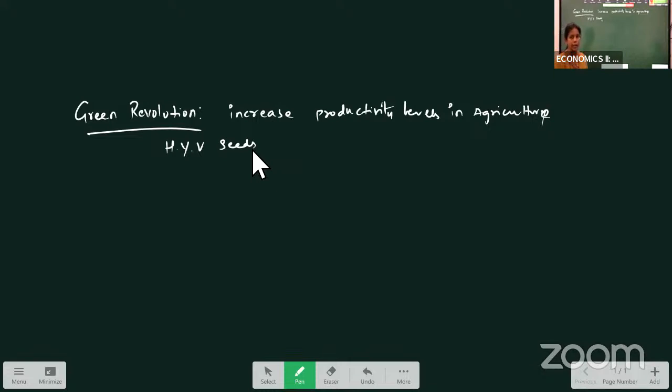in the mid 50s, India was suffering from food scarcity. Means though India is an agricultural economy, the food grain production is not much in our country, with which death rates were also high due to lack of food. So later on in 1960s, our government has taken the measure to implement the new agricultural strategy, where this high yield variety of seeds were introduced in the country. The crops which will produce more output.